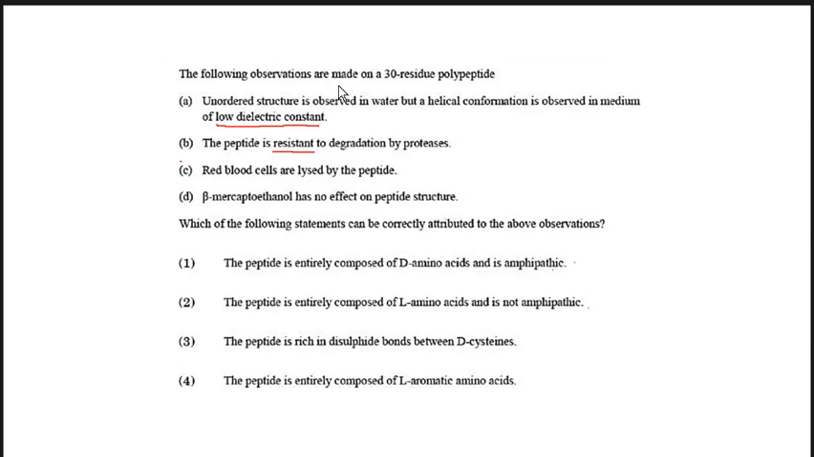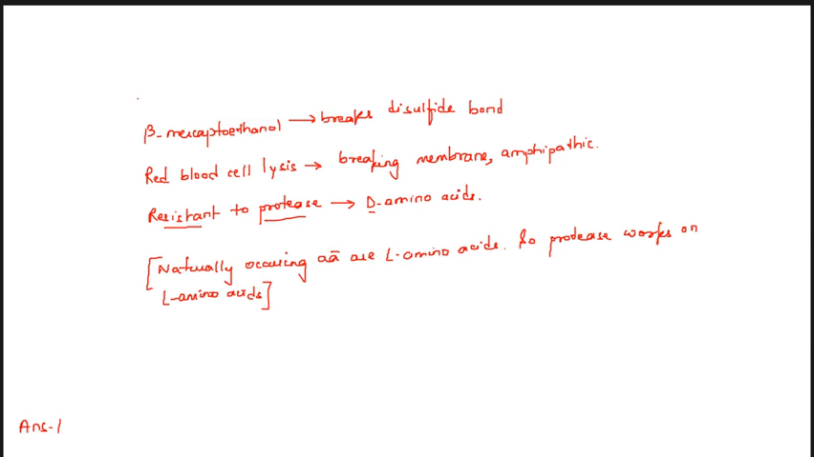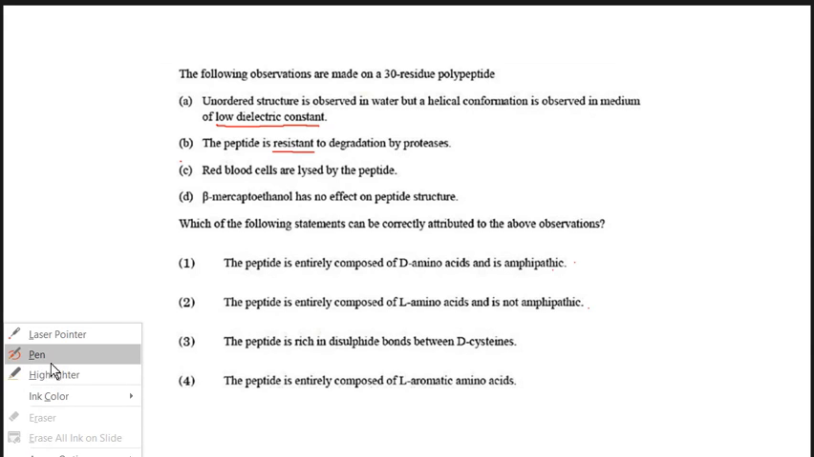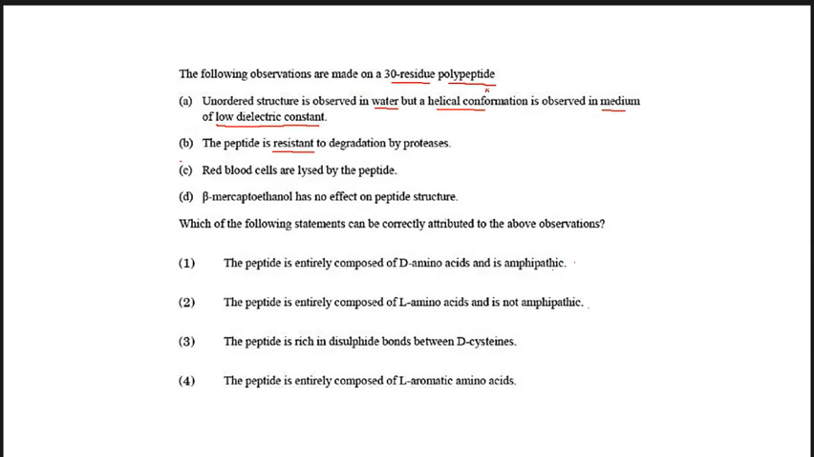Now the second question, the following observations are made on a 30 residue polypeptide. Number A statement says that unordered structure is observed in water but a helical conformation is observed in a medium of low dielectric constant. So these are the characteristics given of the 30 residue polypeptide. The polypeptide shows unordered structure in water but helical conformation in the medium of low dielectric constant.